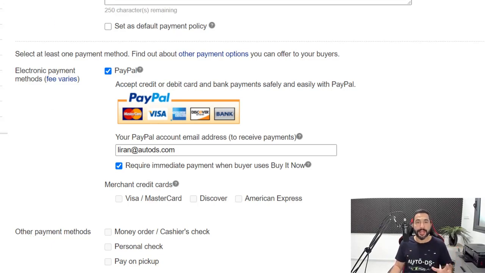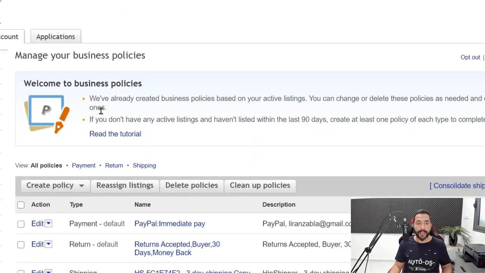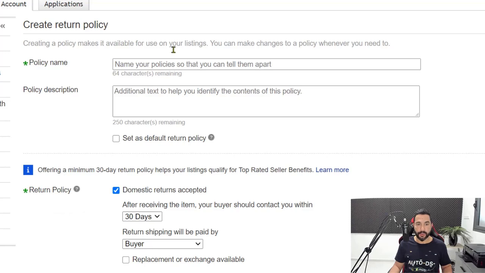So whether you had that ready or not, you definitely need to have this on your list of policies. And now let's create our shipping and our payment policies. So again, we want to create a policy, and this time we're going to click return. I opened it in a new tab right now just so we won't lose that tab.